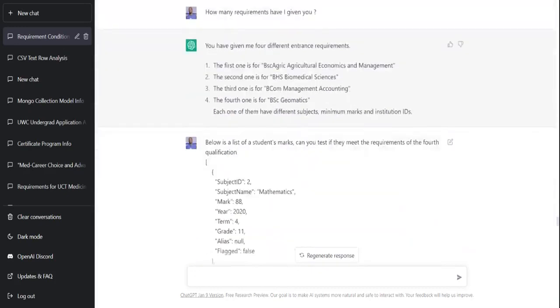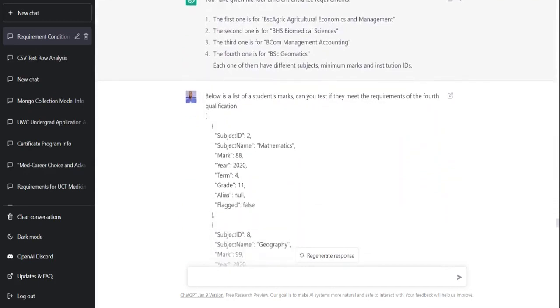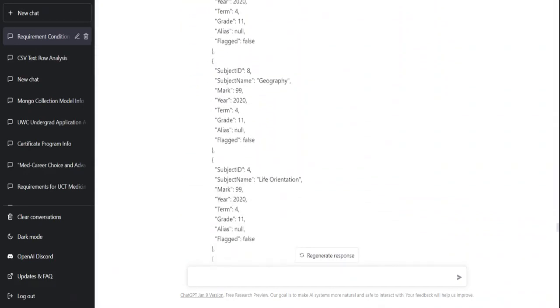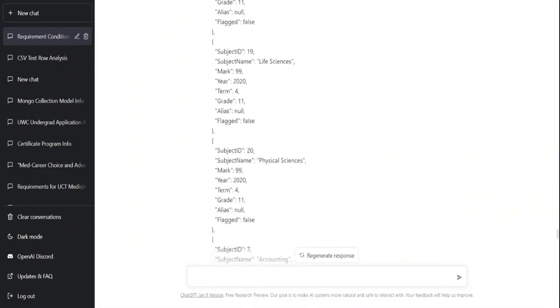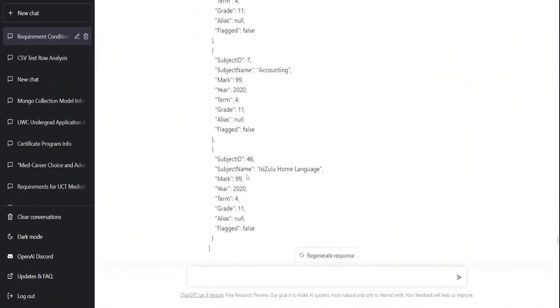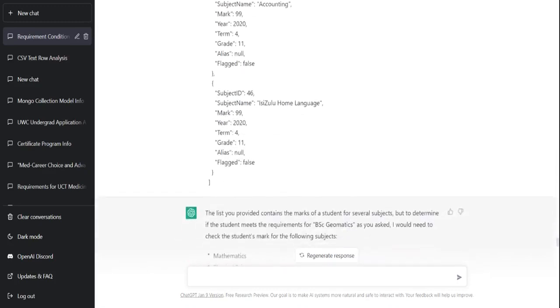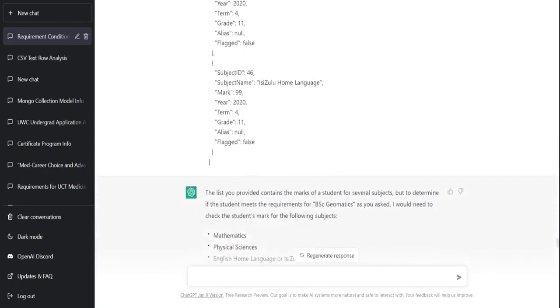And what I do next is give it a list of student subjects. So this student has mathematics as 88, geography as 99, life orientation, life sciences, physical sciences, accounting, and isiZulu home language. Now, intentionally, what I did with this learner is that this learner should meet all the requirements of the 4 qualifications that I gave above.